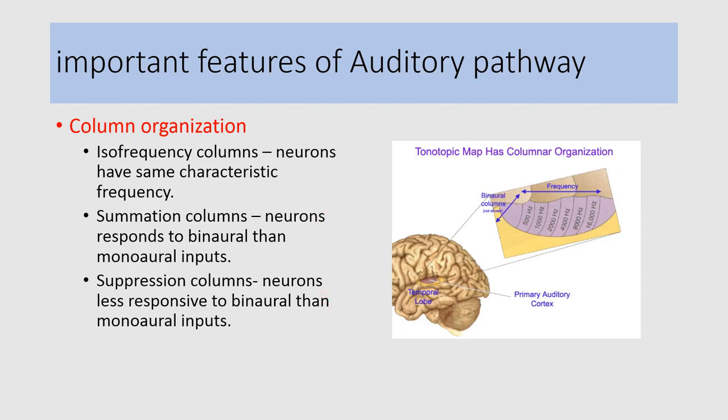Summation columns respond to input from both ears, and suppression columns respond to input from one ear. In this manner, the auditory cortex responds to a particular frequency and to input from both ears or from one ear, and in this manner it processes the auditory signals received.